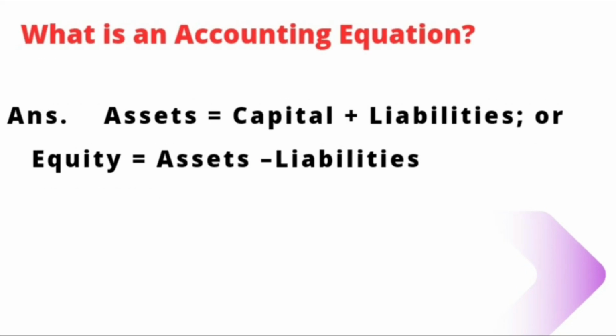What is an accounting equation? This question has been asked in many interviews, for example at HP company, Shell, Chennai, and Hyderabad, two or three private limited companies. At junior level, this question is a must. What is an accounting equation? Assets is equal to capital plus liabilities. This is a very important accounting equation based on which all accounting transactions are written in the books.